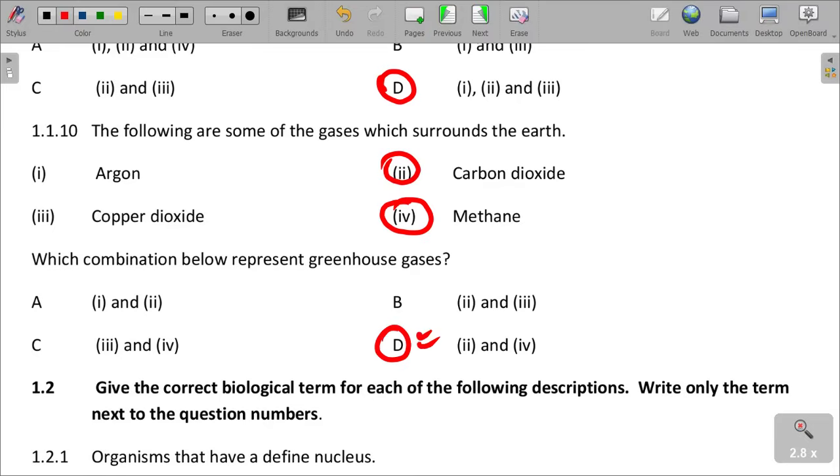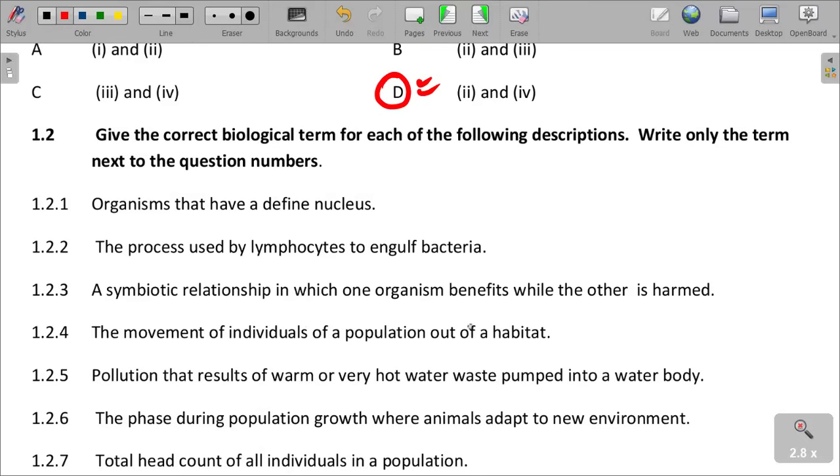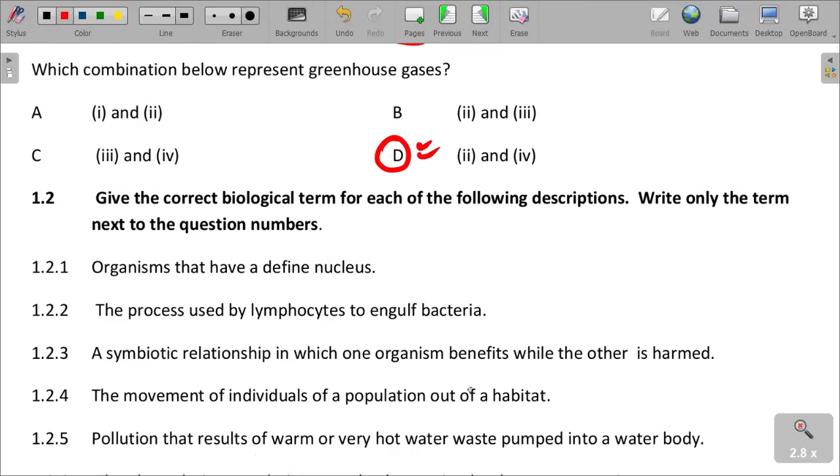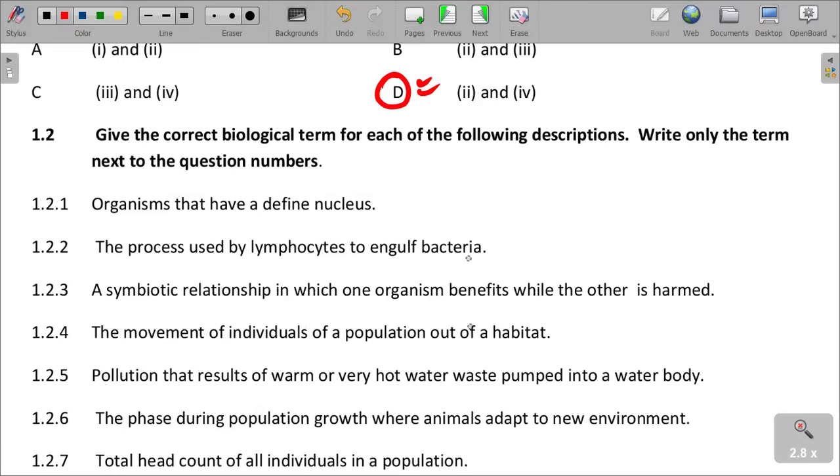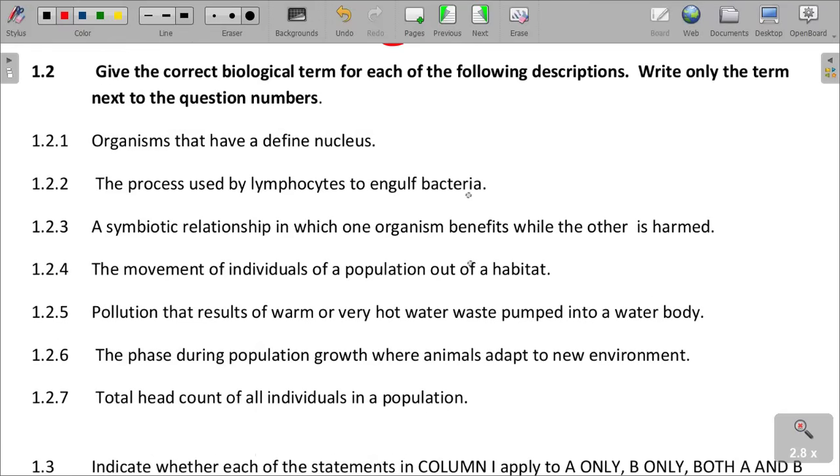Carbon dioxide and methane represent greenhouse gases. We give biological terms for the following descriptions. Organisms that have a definite or defined nucleus.